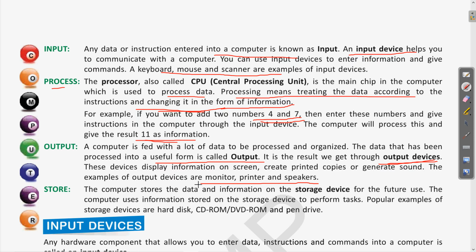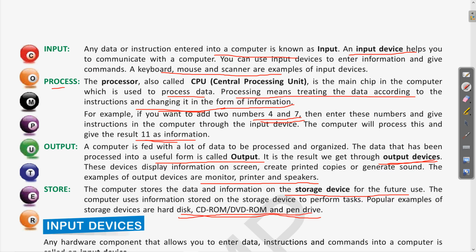And what is storage? All the processed data which we receive as the output can be stored in the computer for future use using different storage devices like CD-ROM, DVD-ROM, pen drive. Clear? So these are all examples of storage devices.